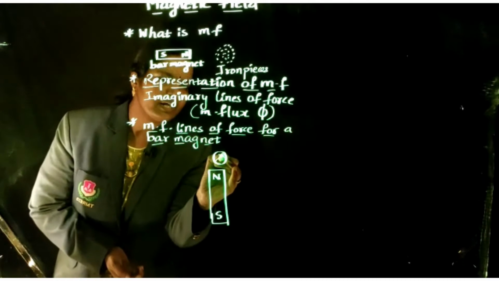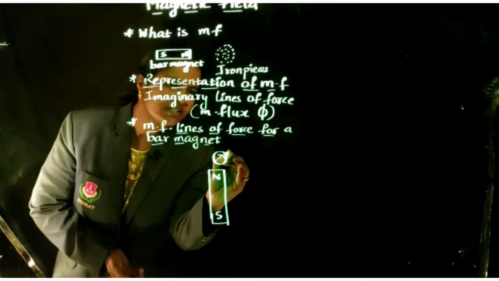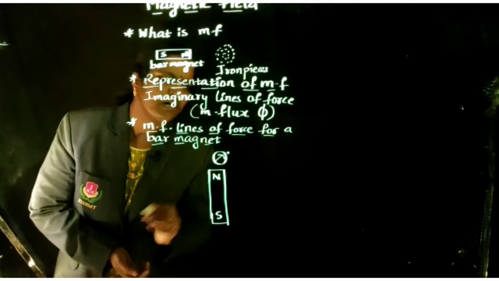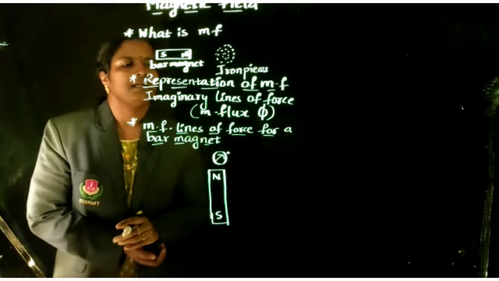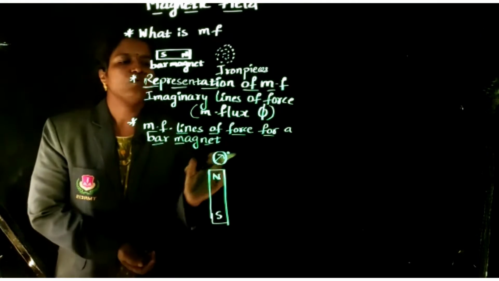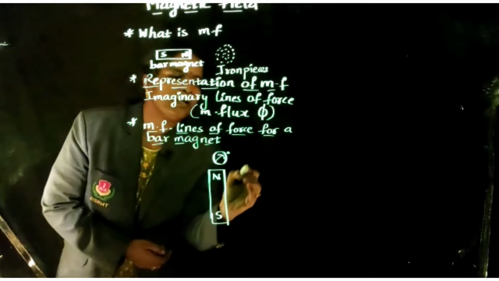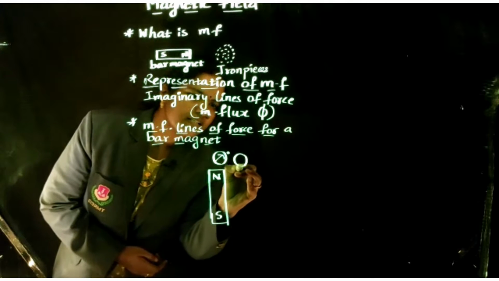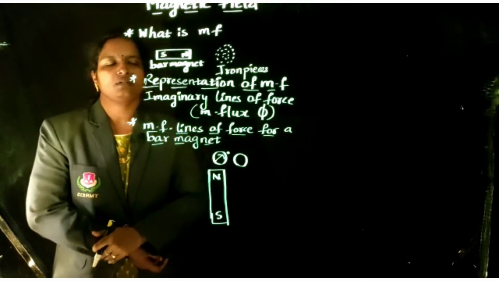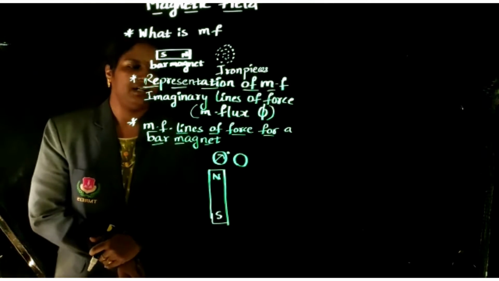Whenever the needle changes, we put a dot at the place of the arrow, and then remove the compass. Again place the compass in the next place and note the deflection.